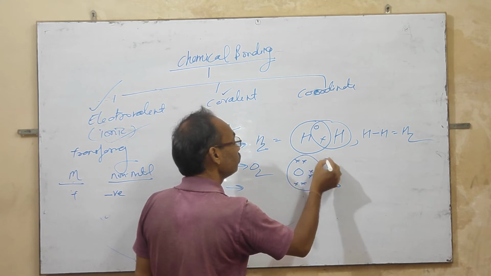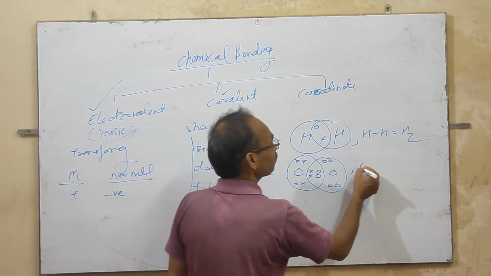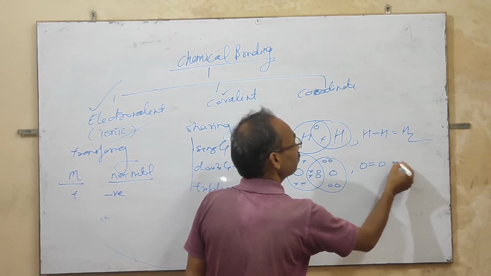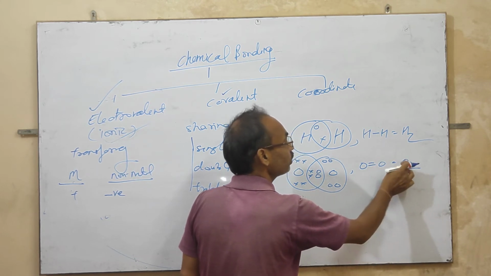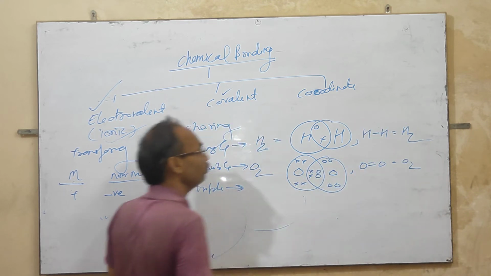So they share 2 electrons to become a molecule. Oxygen, double bond, oxygen is equal to O2 because 2 atoms combine to make one molecule.